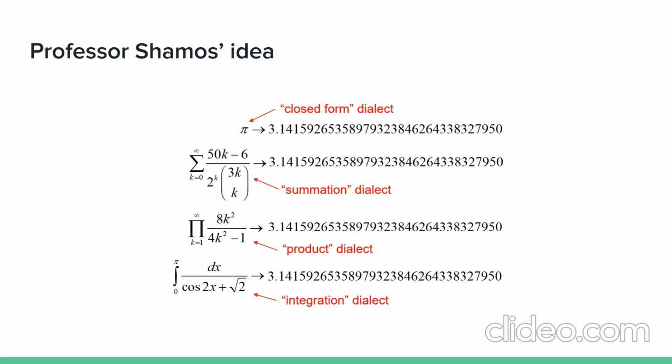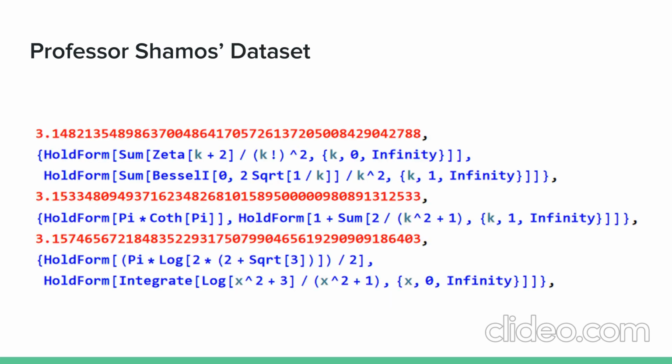The first person to suggest this method was Professor Shamos. First, he generated a large body of mathematical expressions and their combinations, and then he evaluated each expression up to 40 digits below the decimal point, and considering these values as bins, allocated each expression to the same bin. If two expressions were located in the same bin, a possible conjecture would be induced. The four expressions in this slide are not only in the same bin, but are actually analytically equivalent expressions.